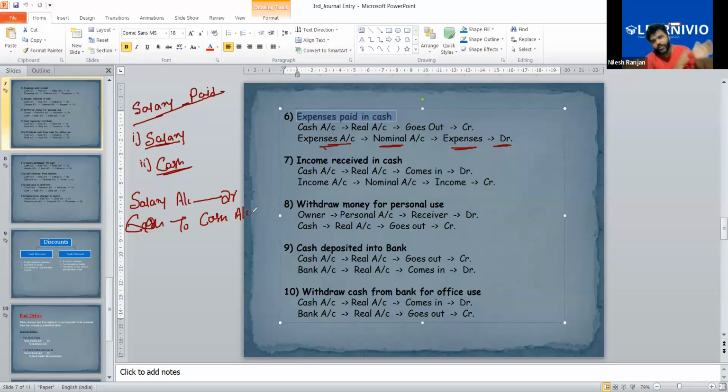So I have explained real, personal, nominal. Now it is very important for you to remember these rules, the meaning of accounts and rules of debit and credit, because in every chapter you will find these rules applicable. It is not related to this chapter only. Sometimes students say we practice this rule, but we forget. For that, I will say just revise every day until you remember it in full.